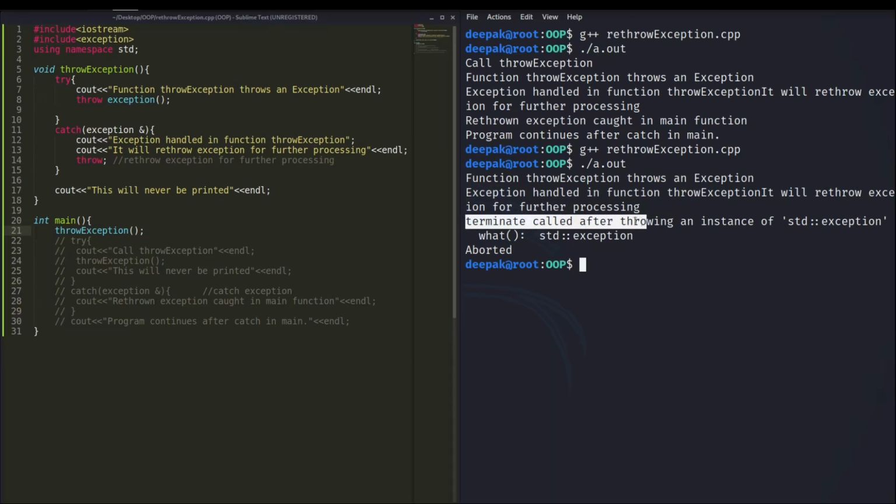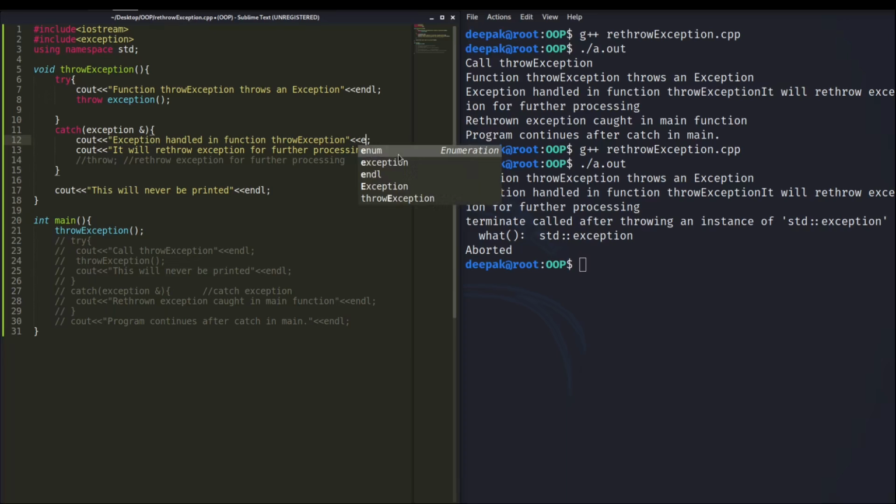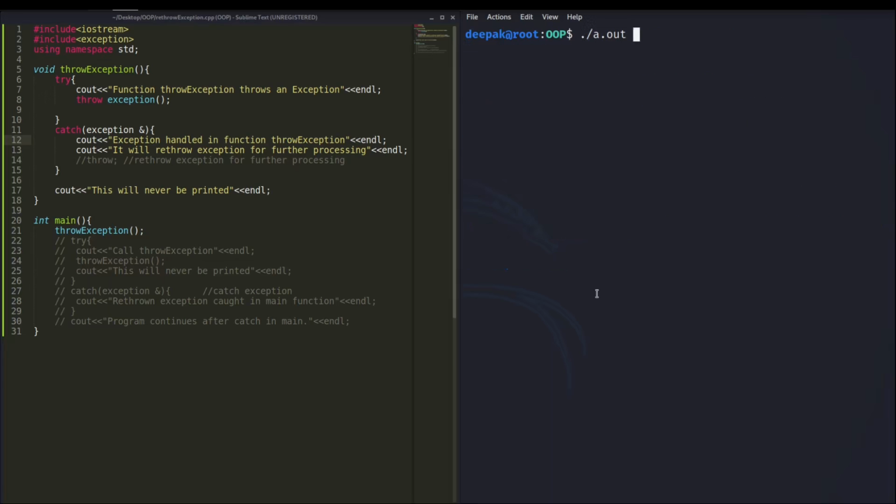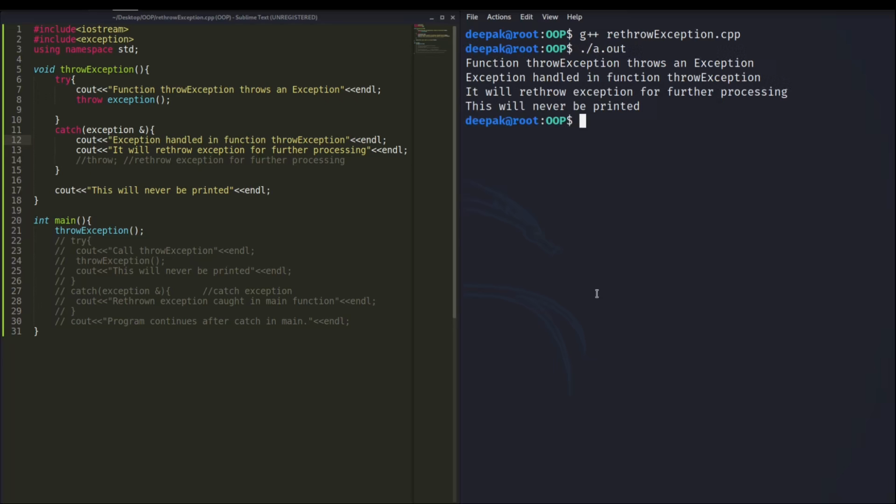Now you can see this program has been terminated after throwing an instance of std::exception what, and this program is aborted. And why is this program being aborted? Because we are rethrowing the exception but we are not catching it. So let's try to comment this out and then see if this program is again terminated abnormally or not. So I hope this program is not going to terminate abnormally now, because we have not rethrown the exception, right?